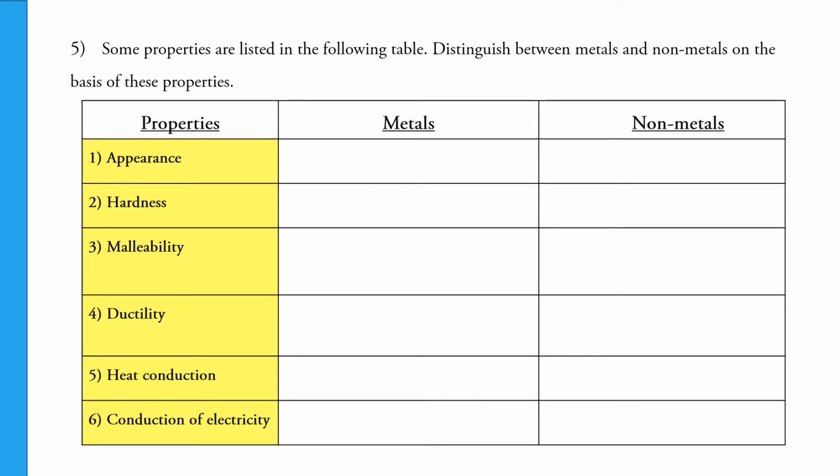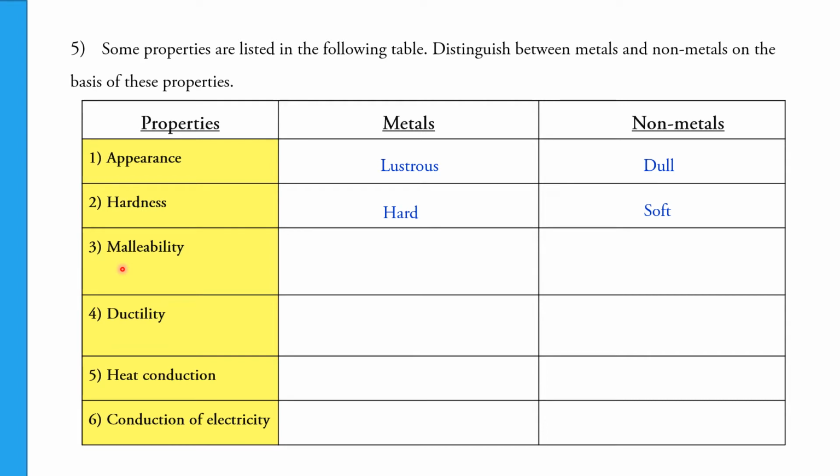Some properties are listed in the following table. Distinguish between metals and non-metals on the basis of these properties. Appearance. Metals are shiny or lustrous, whereas non-metals are dull. Hardness. Metals are hard, whereas non-metals are soft and brittle.